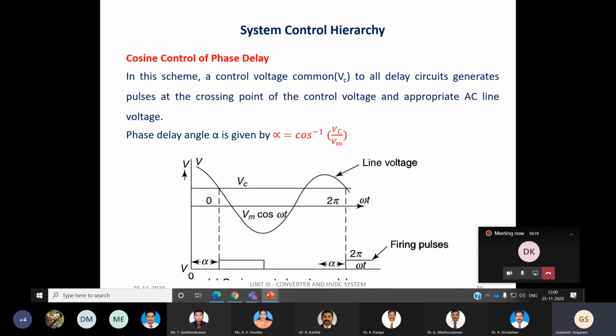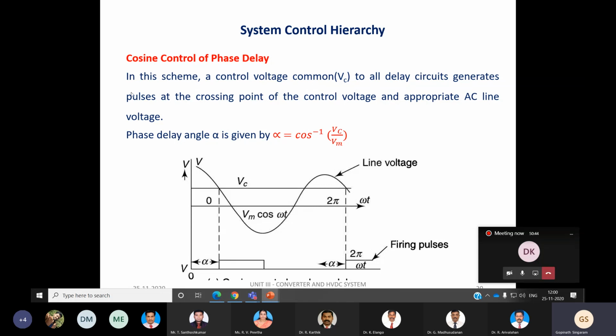So next one is the cosine control of phase delay. This is also one of the simple ways of generating the gate pulses. See here, we have the crossing at every delay circuit. As I told in the previous method, here also we have a common control voltage, and it has been given to all the delay circuits for generating the gate pulses.